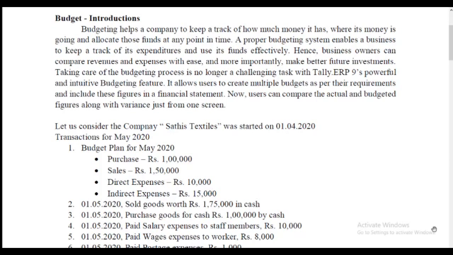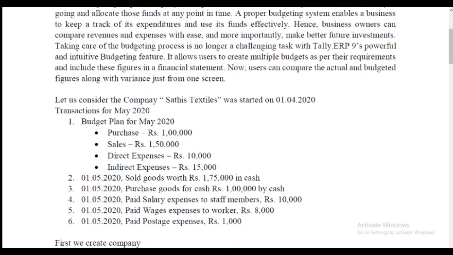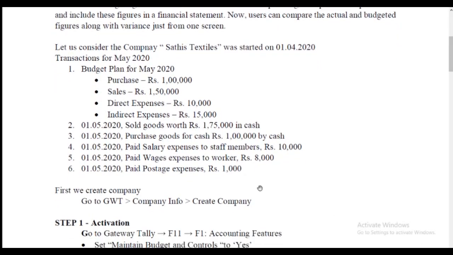The first one is the budget plan, but the second to sixth are the transactions that actually occurred. I give the same date for all transactions because we practice Tally, and the date does not make problems. So you concentrate on the transaction only, not the date.